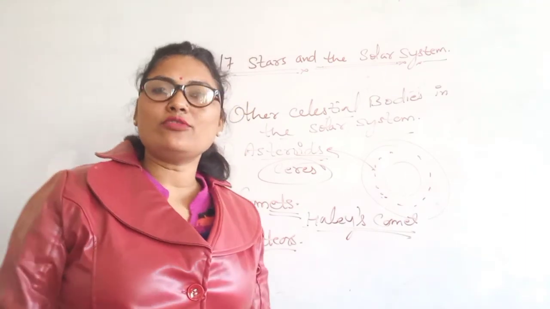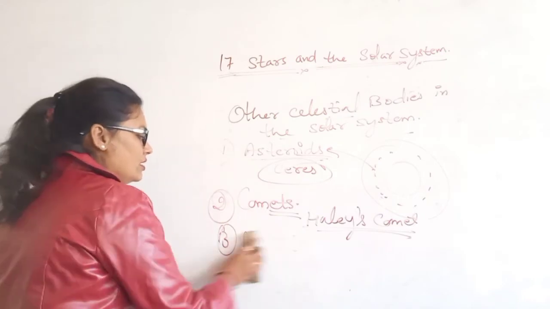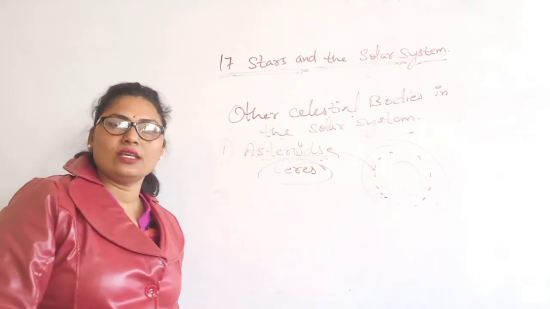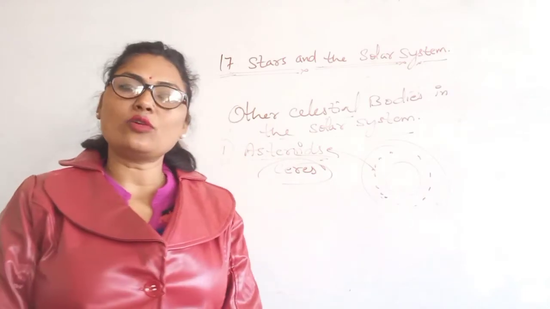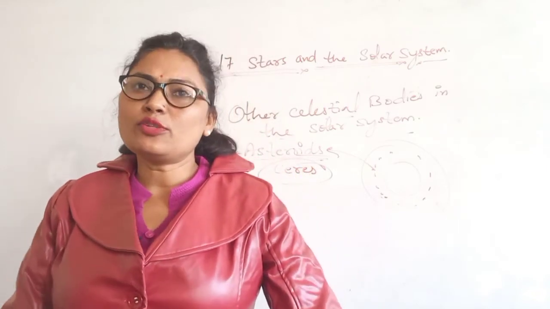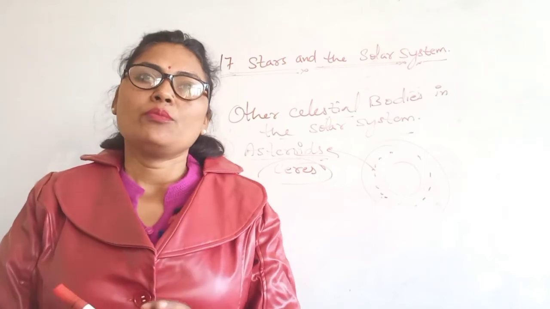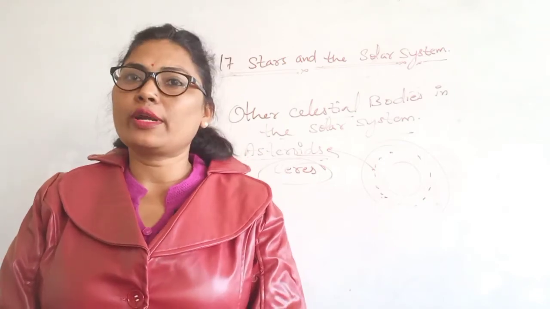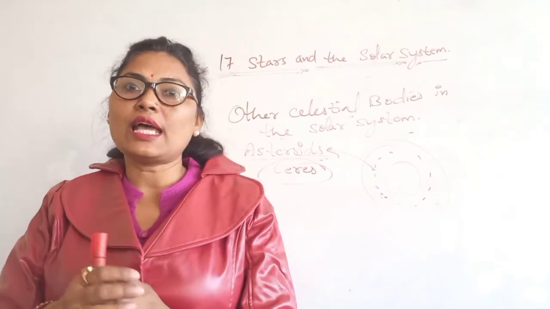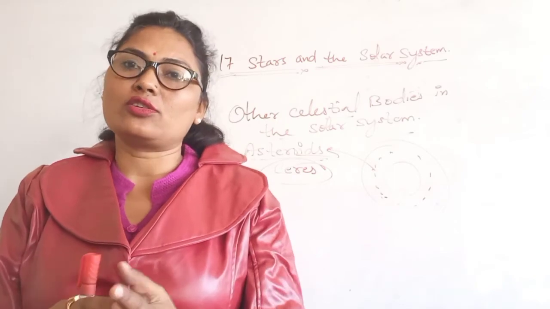Now I would like to explain the last topic, that is artificial satellites. Do you know what an artificial satellite is? Artificial satellites are also known as man-made satellites. Advancement in science and technology has enabled us to launch many artificial satellites for carrying out specific scientific experiments and for other applications also.